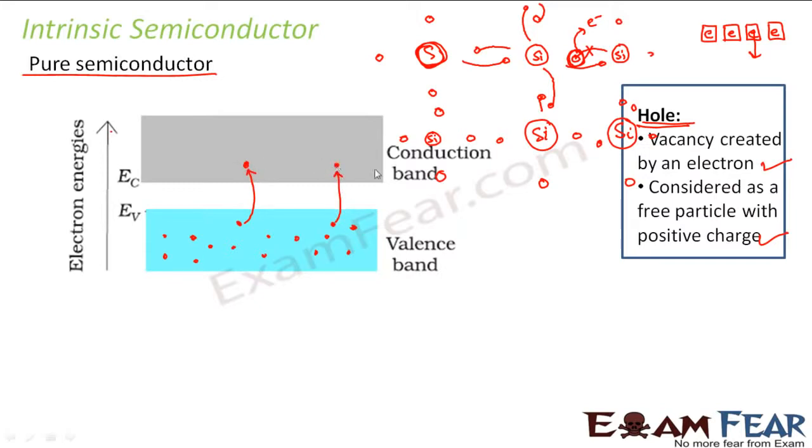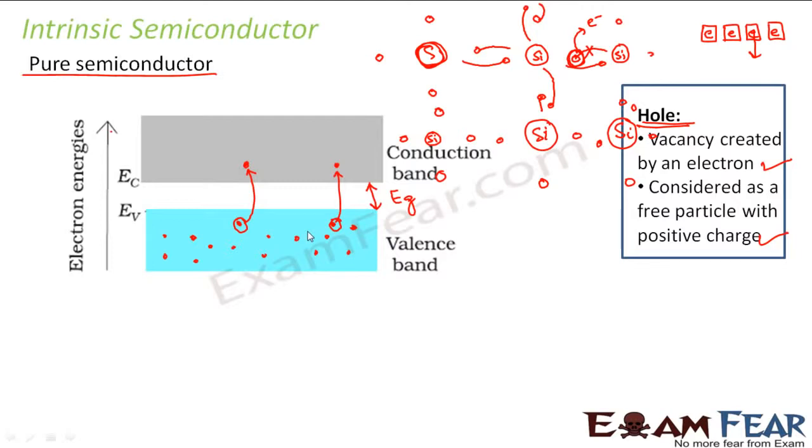Right? Why are these electrons jumping? Because these electrons have got some energy in the form of thermal energy to overcome this energy gap, and that is why they are jumping to the conduction band. Correct? Now, what is happening to the valence band? Holes are created in the valence band. So you are clear with the energy band diagram?